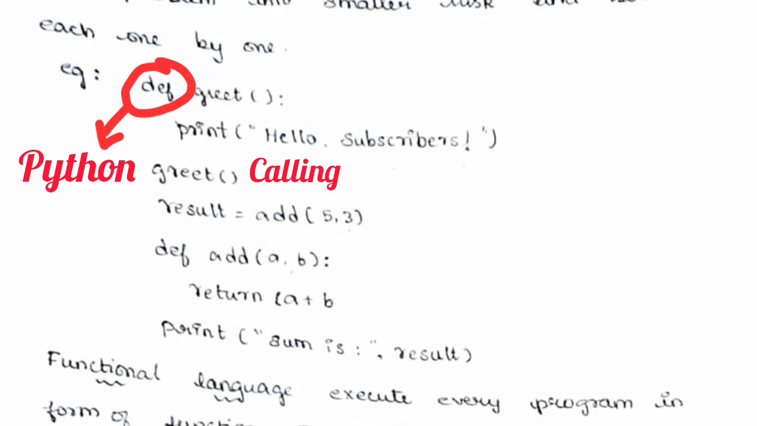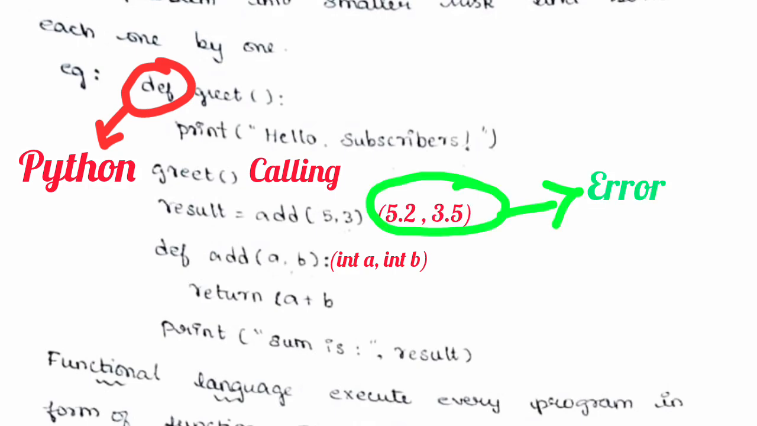And the next one is def add(a, b): return a plus b. Here we print the sum as the result, and we have given 5, 3. If we have defined integer and integer, we have to give integer and integer; if float and float, we have to give floats. Instead of that, if we give a double or any other characters, it won't accept. It will show us an error or arithmetic error.